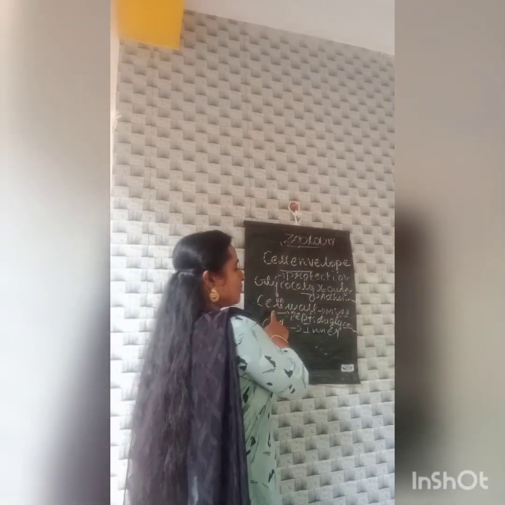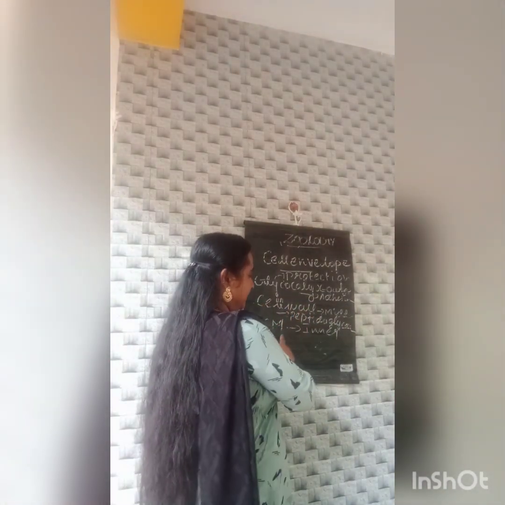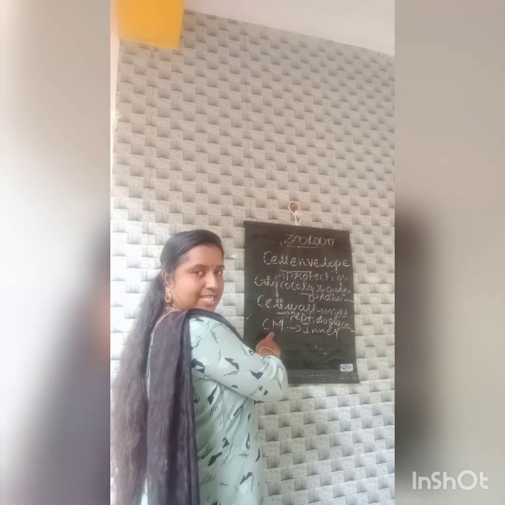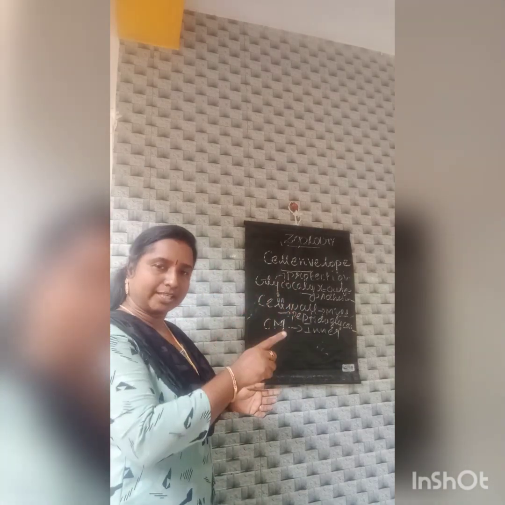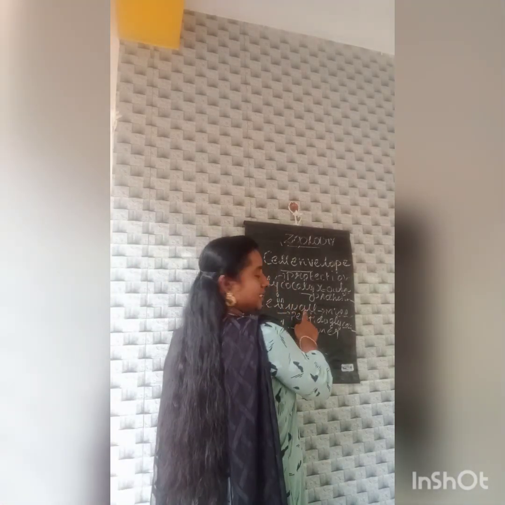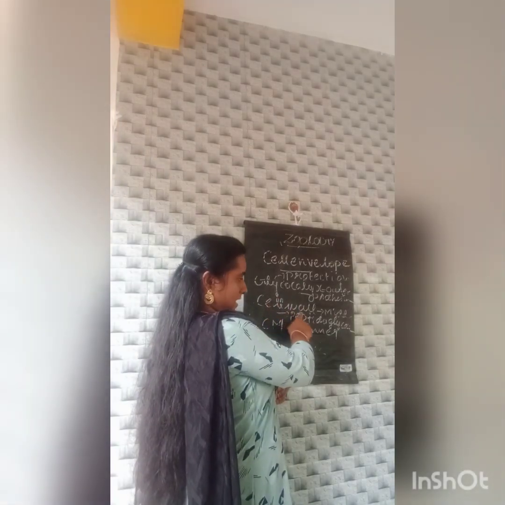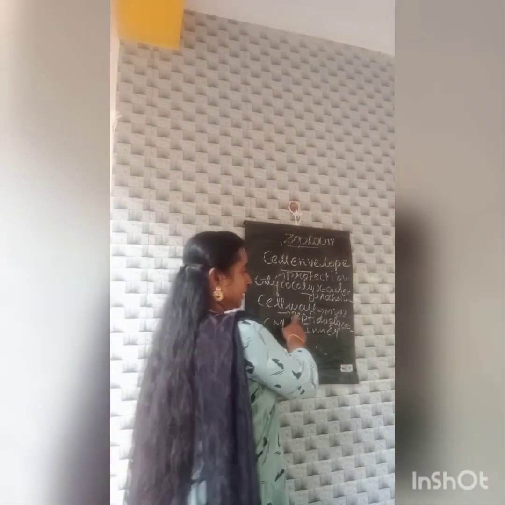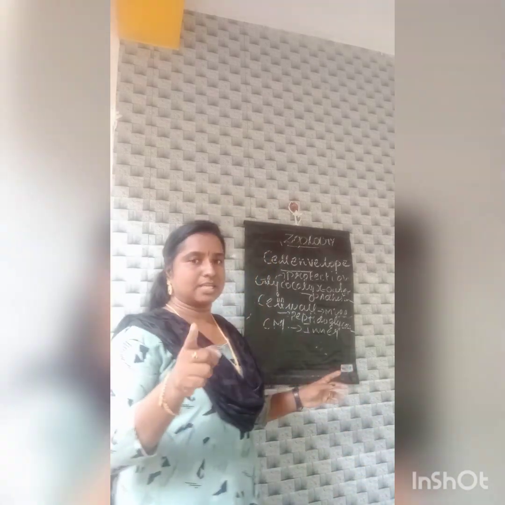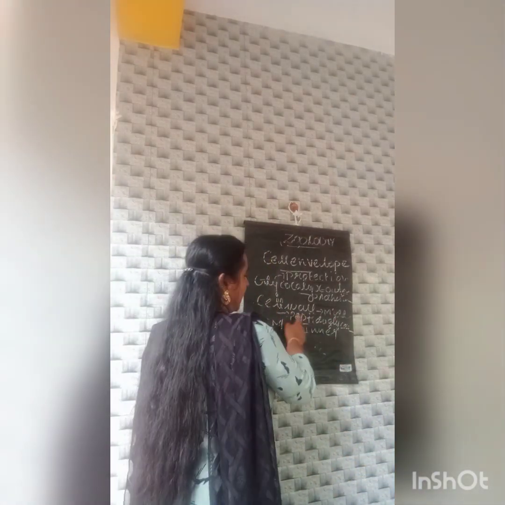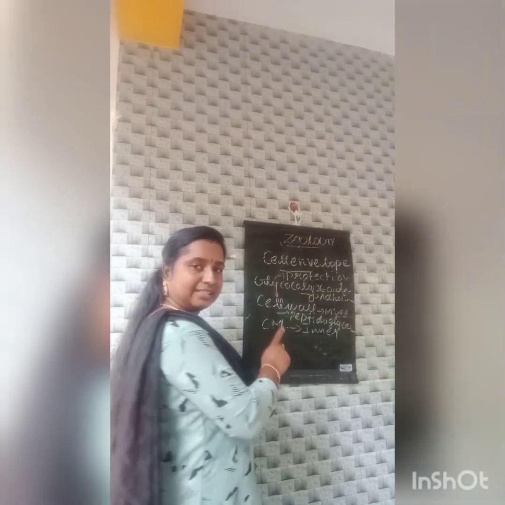Okay, and the next one, the cell wall, is the middle layer, and the inner layer is known as the cell membrane. The outer layer is the glycocalyx, whose main functions are protection and adhesion. The next layer is the cell wall. You know that in prokaryotes the cell wall is made up of peptidoglycan. Peptidoglycan is a polysaccharide that is cross-linked with short chains of amino acids. And then the next layer, the cell membrane, is the innermost layer.